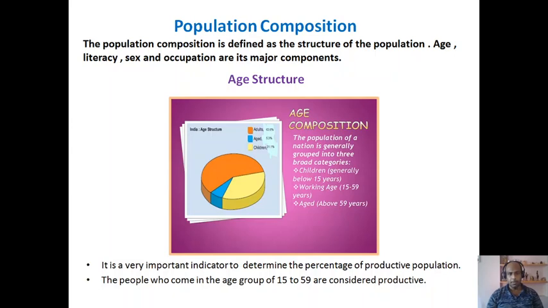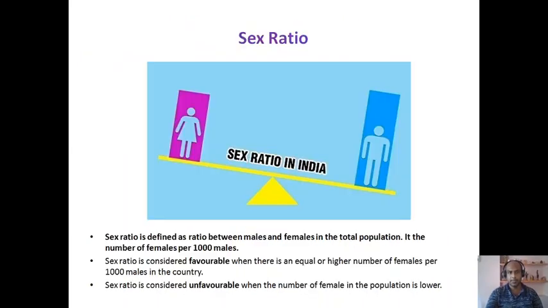The people who come in the age group of 15 to 59 are considered productive because they participate in economically gainful activities. Whereas below 15 years are children and above 59 years are aged. They are not considered productive population as they do not participate in economically gainful activities.